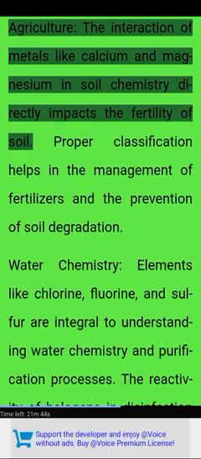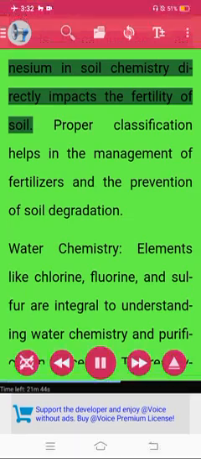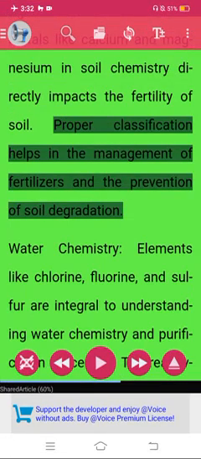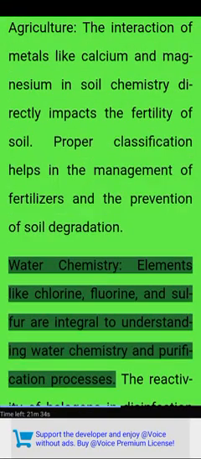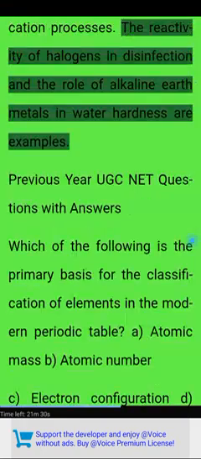Agriculture. The interaction of metals like calcium and magnesium in soil chemistry directly impacts the fertility of soil. Proper classification helps in the management of fertilizers and the prevention of soil degradation. Water chemistry. Elements like chlorine, fluorine, and sulfur are integral to understanding water chemistry and purification processes. The reactivity of halogens in disinfection and the role of alkaline earth metals in water hardness are examples.